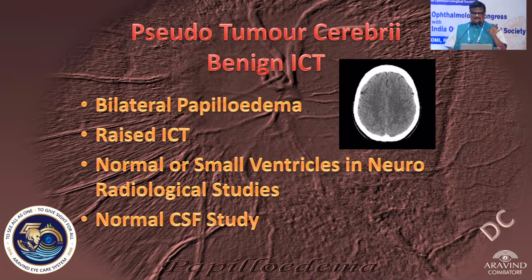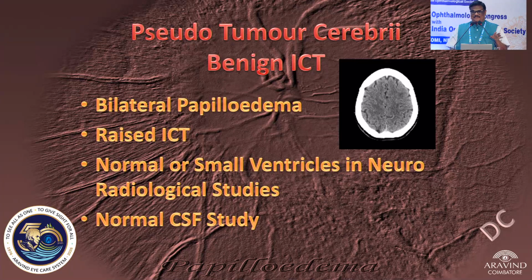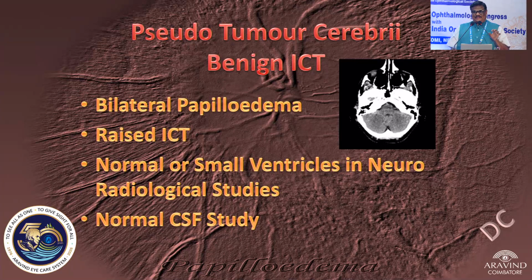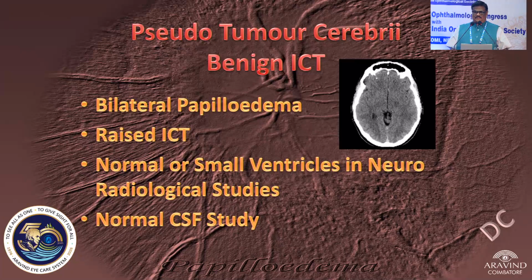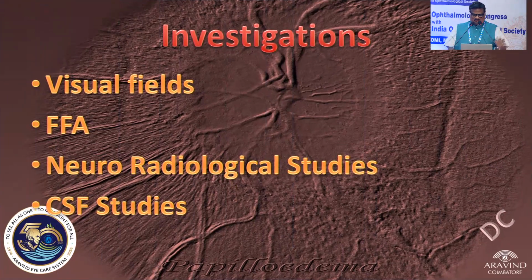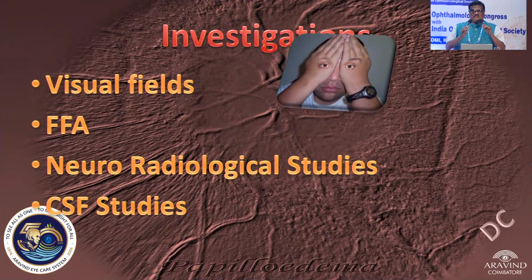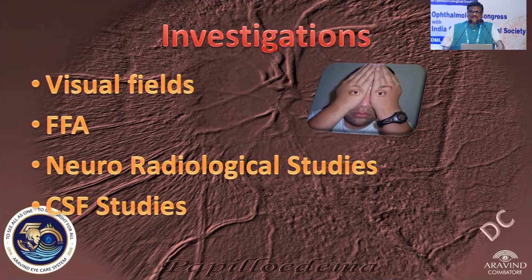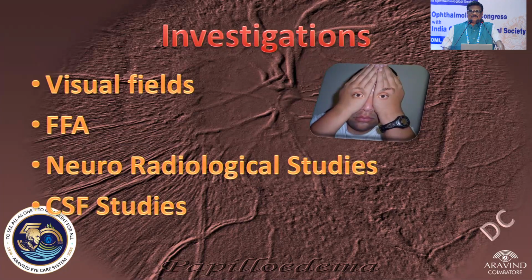This is the benign ICT, which is bilateral papilledema, raised ICT. The ventricular system should be normal or small in the neuroimaging, with a normal CSF study. These are the basic aspects of idiopathic intracranial hypertension. So investigations: we want to know whether there is any functional defect, because papilledema will not affect vision immediately. So we need to follow them with visual acuity and visual fields.